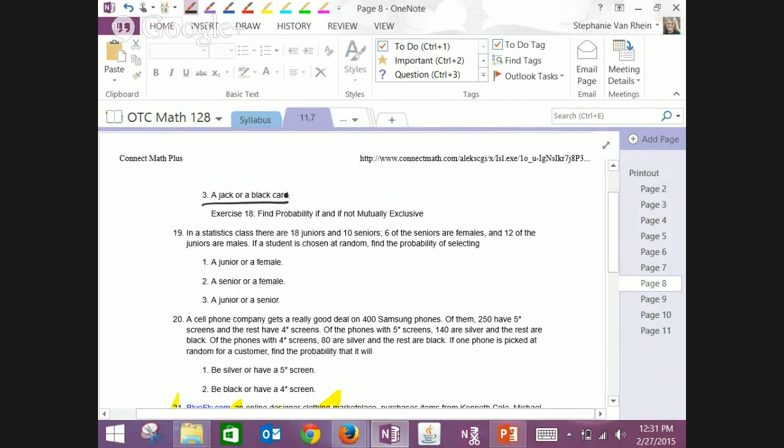So this one's a jack or a black card. What's the probability that it's a jack? 4 out of 52. What's the probability that it is a black card? 13 plus 13, right? Minus, what's the probability that it's both a jack and a black card? 2 out of 52, because there's the jack of spades and the jack of clubs. So it'd be 28 out of 52.